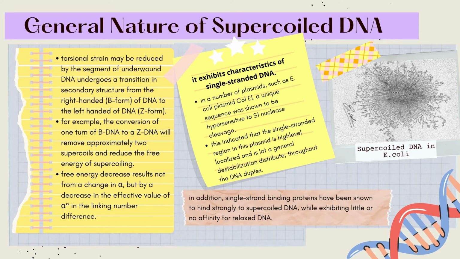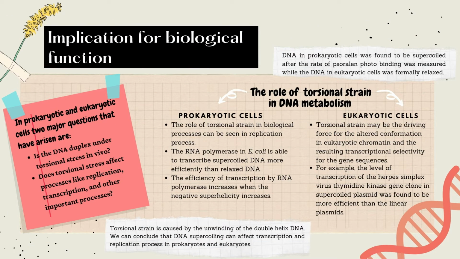affinity for relaxed DNA. Today, I'll be presenting about the implication of supercoiled DNA for biological function. Torsional strain is caused by the unwinding of the DNA double helix, and it is shown that torsional strain plays an important role in DNA mechanism. Firstly, the role of torsional strain can be seen in the replication process in prokaryotic cells. For example, in E. coli, the inhibition of DNA gyrase activity can affect the process of replication by preventing the relaxation of supercoiled DNA.